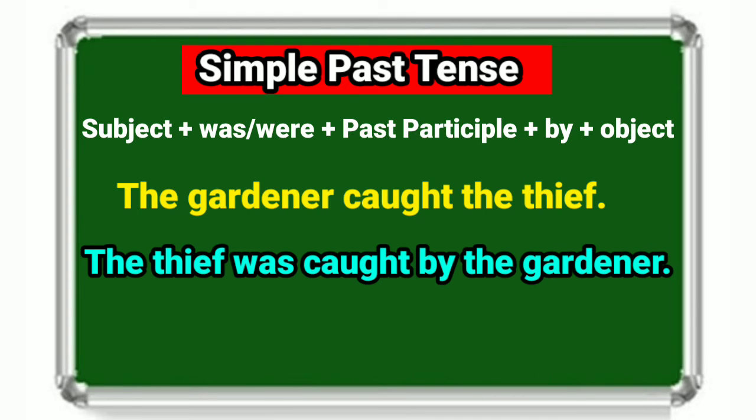So here the active voice sentence was the gardener caught the thief, and in passive voice the sentence is the thief was caught by the gardener. Next is past continuous tense. In past continuous tense, we use the following formula for changing the sentence from active to passive voice.